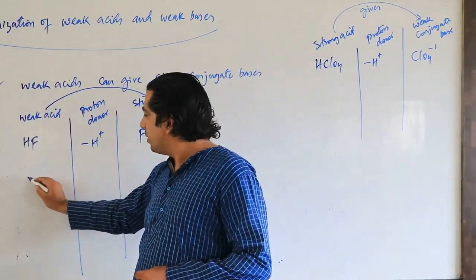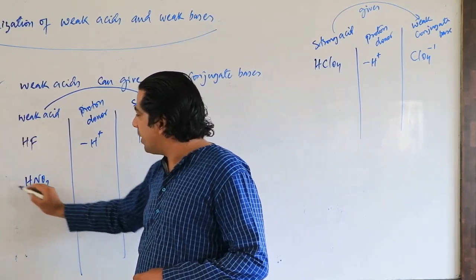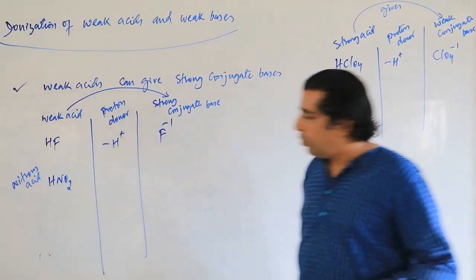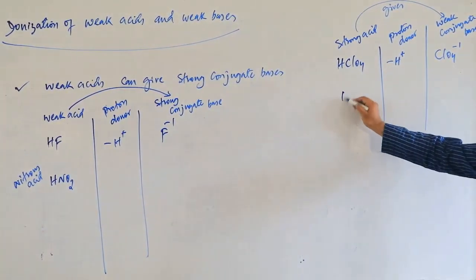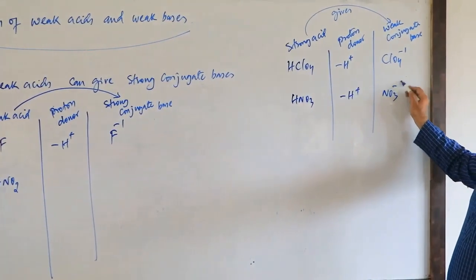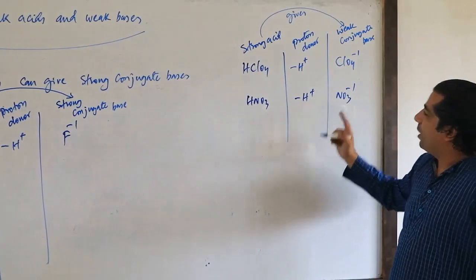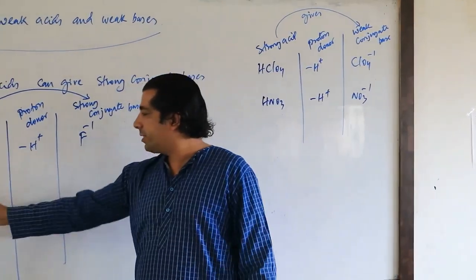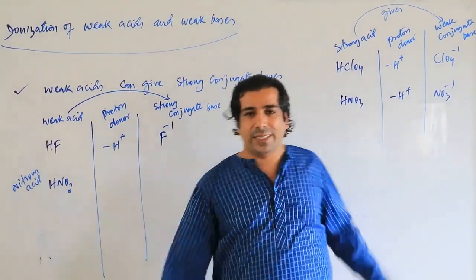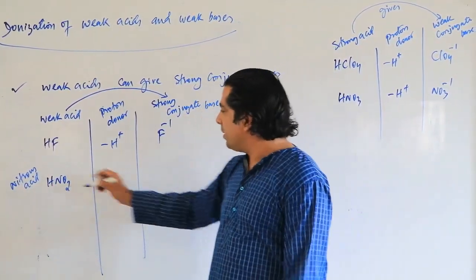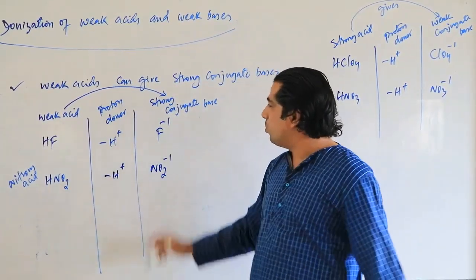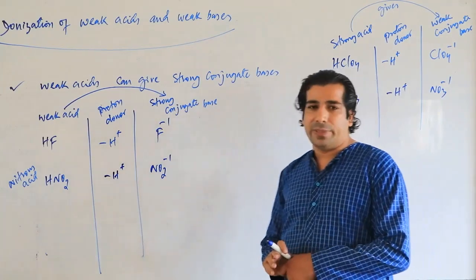Now look here, if you have nitrous acid, that's a weak acid. And the strong acid is nitric acid. So this is strong acid and this is the weak conjugate base. But this is a weak acid here, HNO2, that is nitrous acid. So nitrous acid will give H+ and NO2-, and this NO2- will be a strong conjugate base, my dear friends.